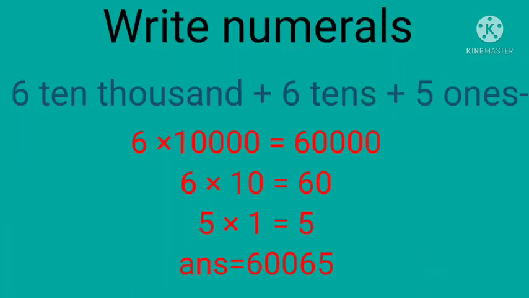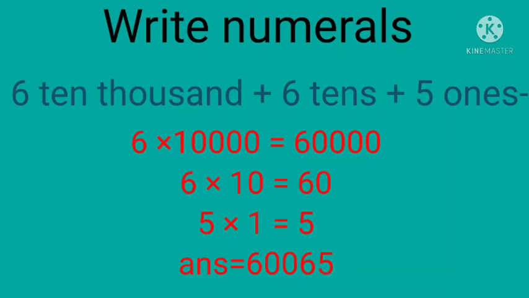Children, how will you write when the place value of a number is given? Look at the question. 6 10,000 plus 6 tens plus 5 ones. How will you calculate?